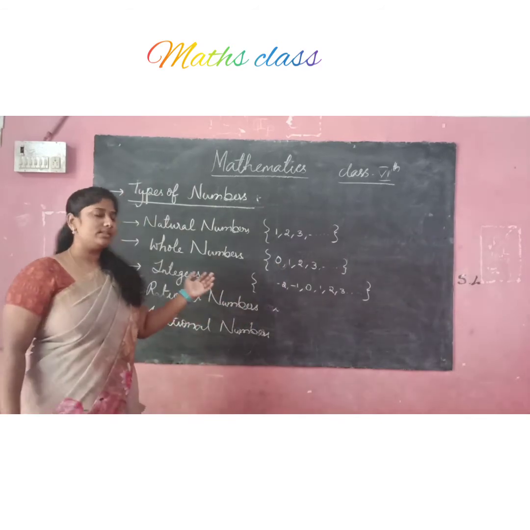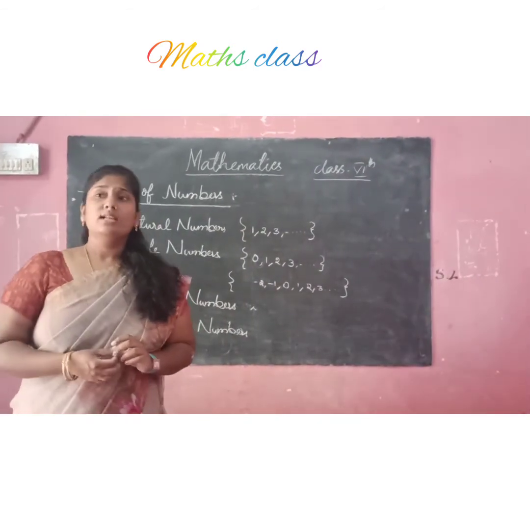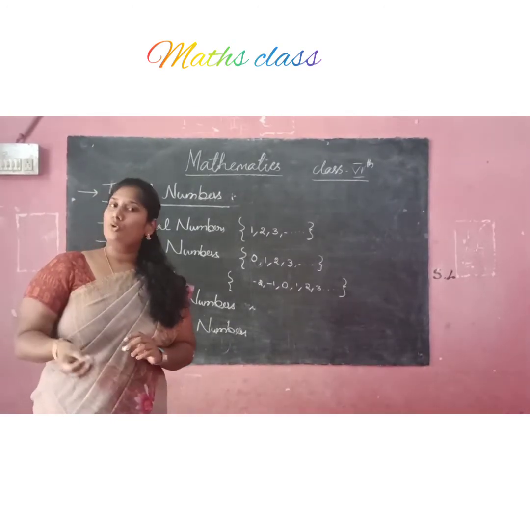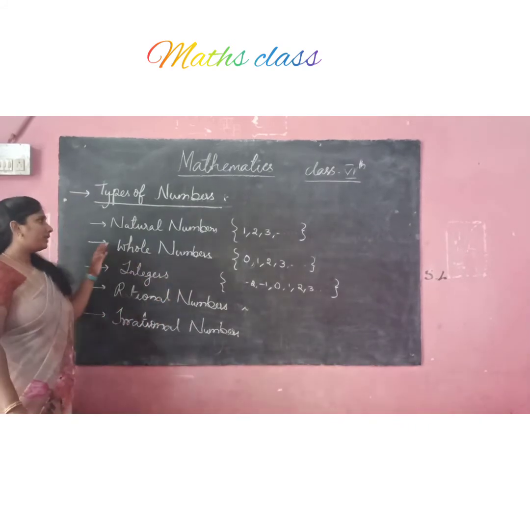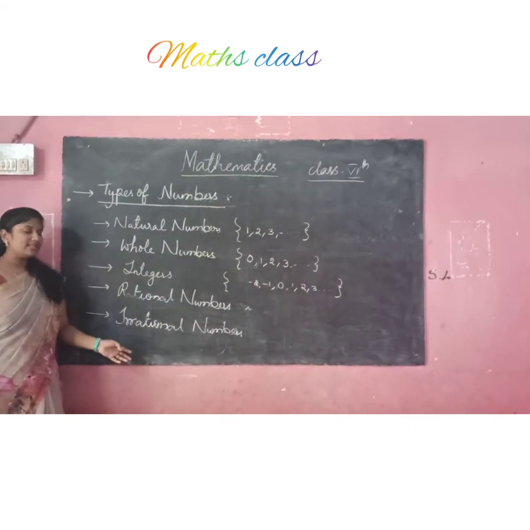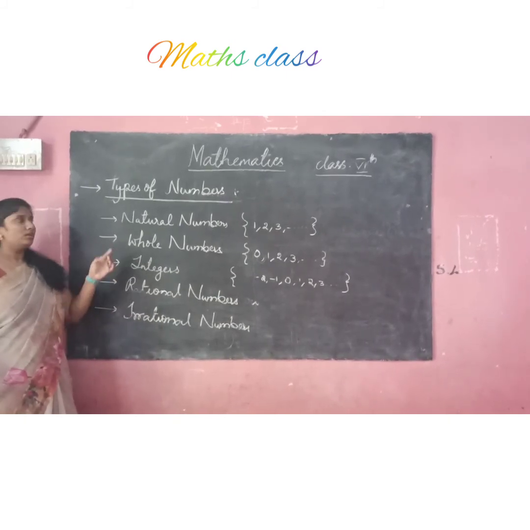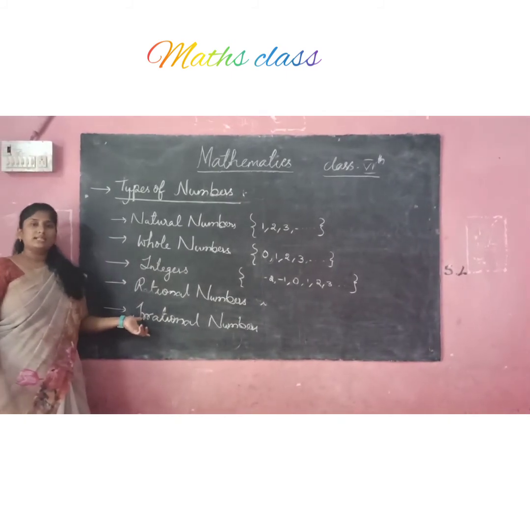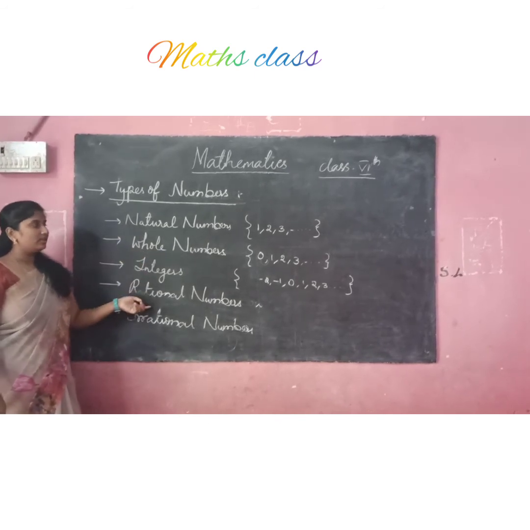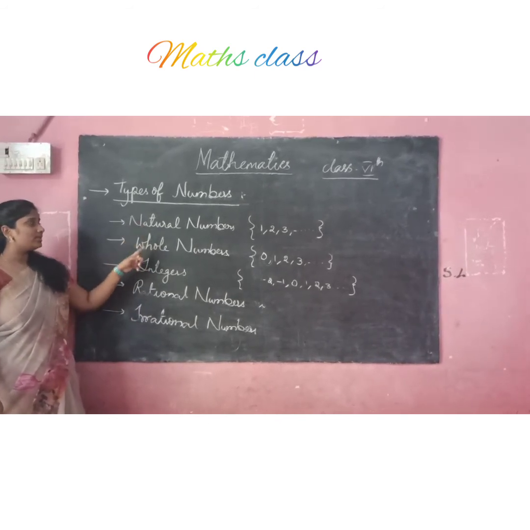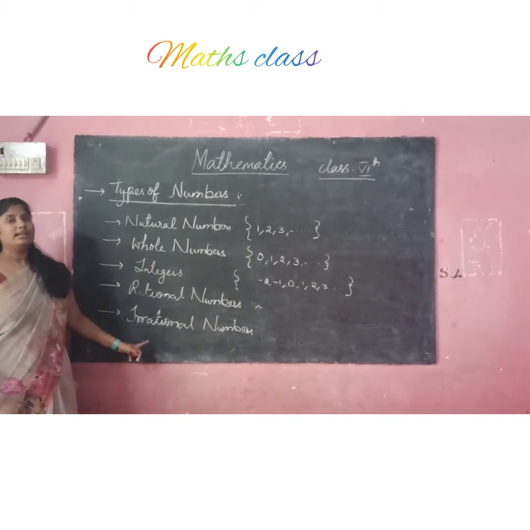For 6th and 7th standard, rational and irrational numbers are not required. If I tell you now, you will not be able to understand, so up to now you can classify the numbers into these categories. There are many more, but they are not required for you. This concept is enough for you, and you can see the differences between these numbers: natural numbers, whole numbers, integers, rational numbers and irrational numbers.